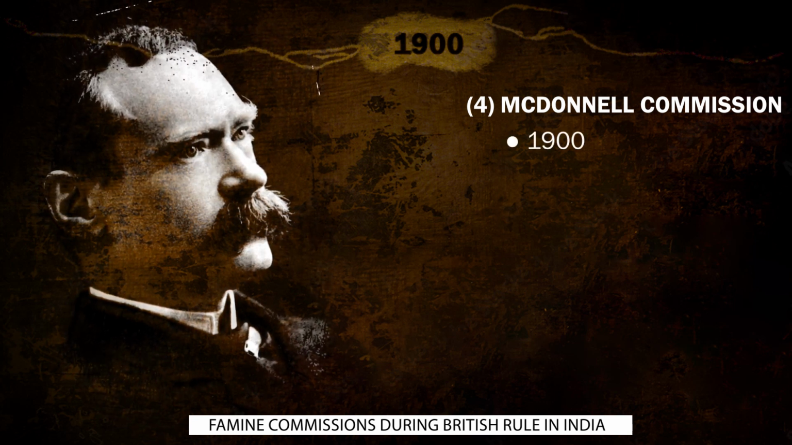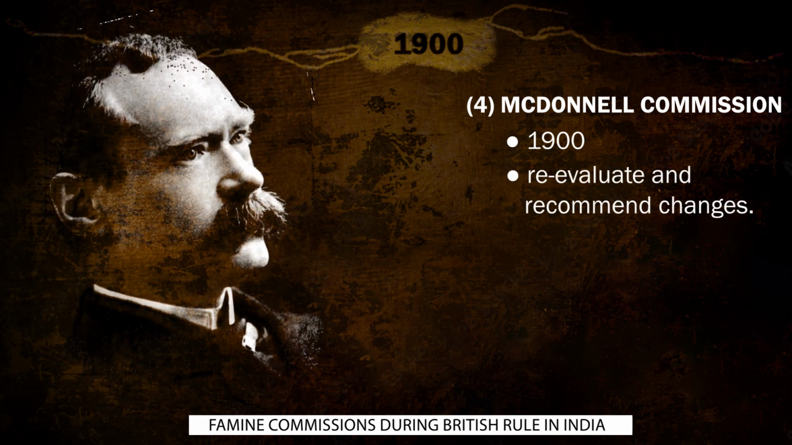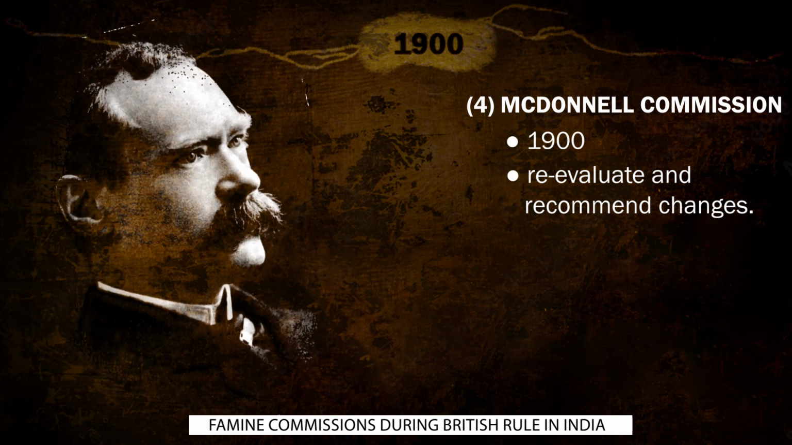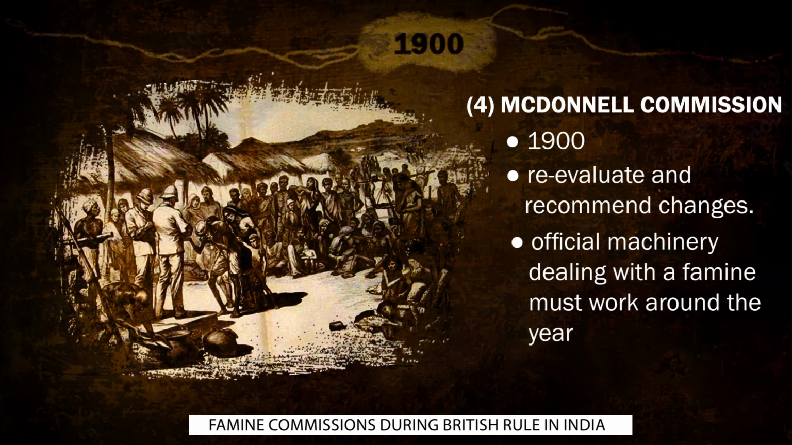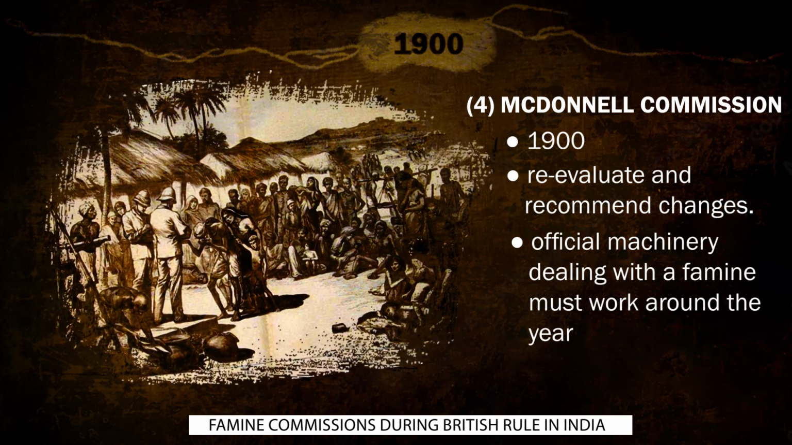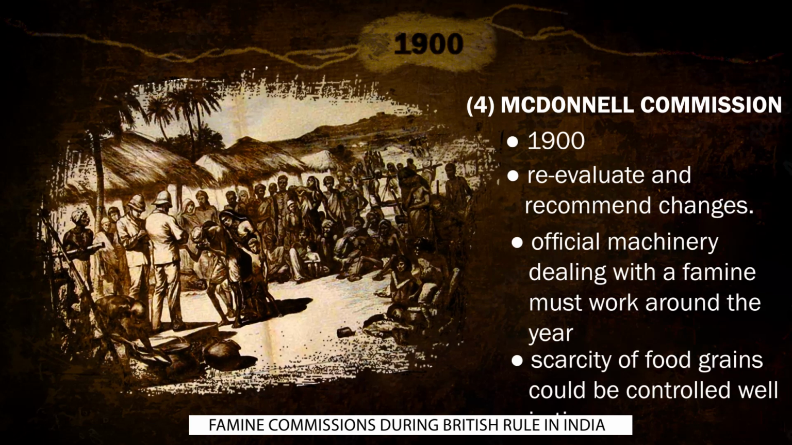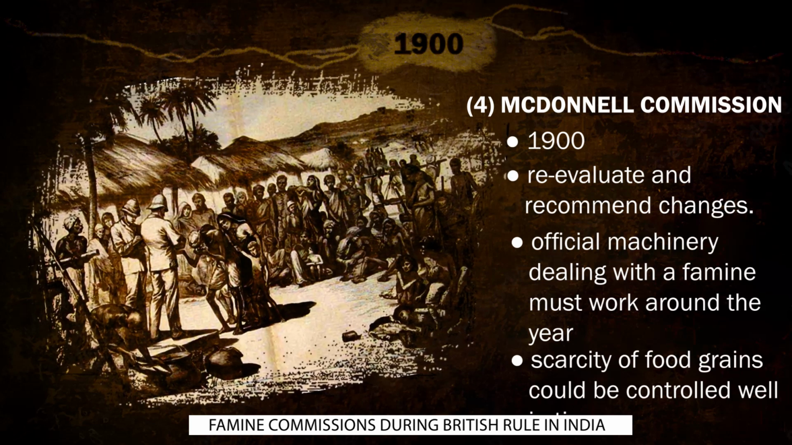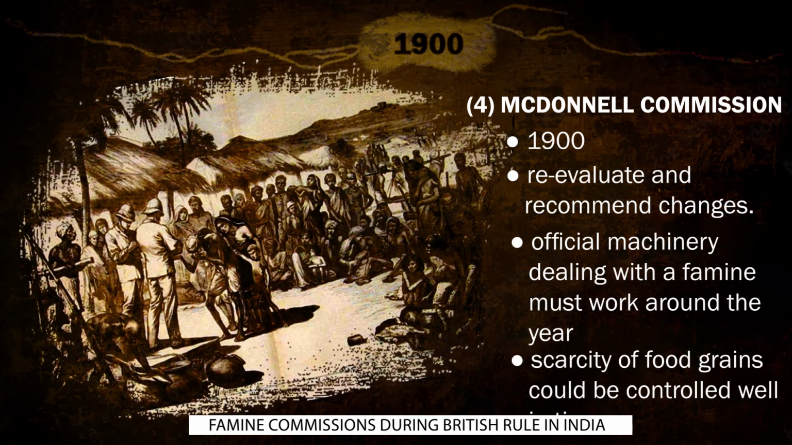ठीक है, and what was the purpose? To re-evaluate and recommend the changes with respect to the reports of the previous commission. This commission recommended that भाई जो भी official machinery है to deal with famine, they must work round the year, because then only we will be able to address the scarcity of food grains. The famine could be controlled well within time. So भी लोगों से मिलिए, बात कीजिए, समझिए उनको और उनके वेलफेयर के लिए काम करना है.